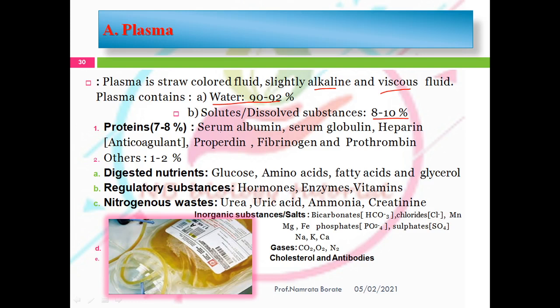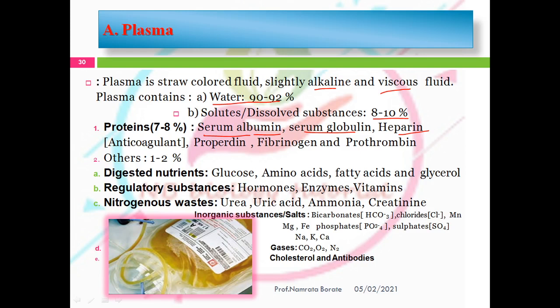There is a presence of protein. This protein includes serum albumin. Serum is a clear watery fluid which is present after the coagulation of the blood. There is a presence of serum albumin, serum globulin, and heparin, which is called the anticoagulant. Then there is a presence of properdin, fibrinogen and prothrombin. Properdin is a gamma globulin protein composed of multiple identical forms of protein, which is present in the plasma.